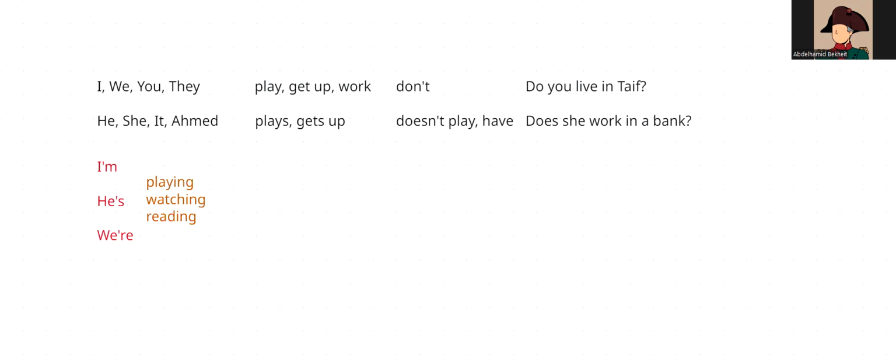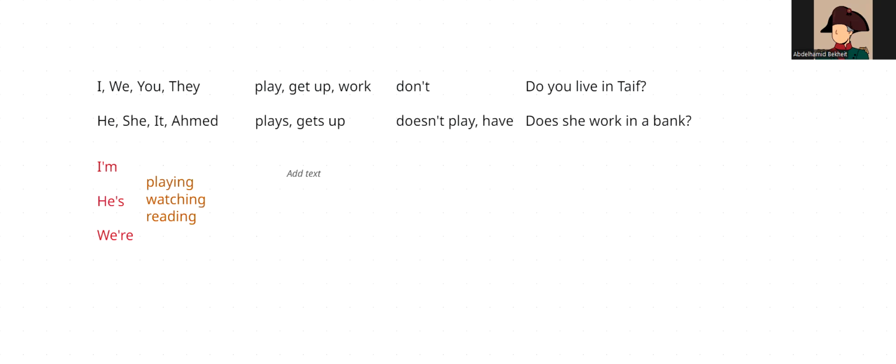You can use the present continuous for something that's happening now, or to talk about future plans. So you can say, I am traveling tomorrow. What are you doing tonight? I am meeting my friends. And to talk about the future, we can use going to.